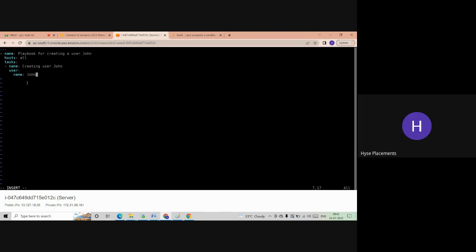But here, this is a very simple task to create a user. We only have references to John in 3 places. Only those 3 places need to be replaced. Instead, let's assume some other task where, as part of that task, John is referenced in more than 100 places. We have to go to each and every place, see it, and replace it. That will be a big deal, right?